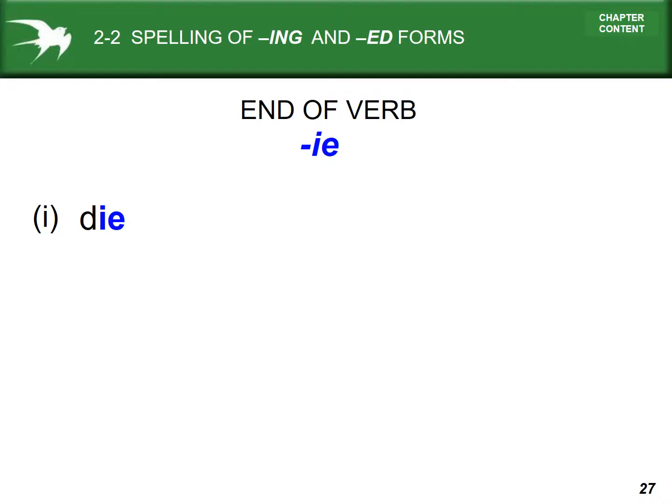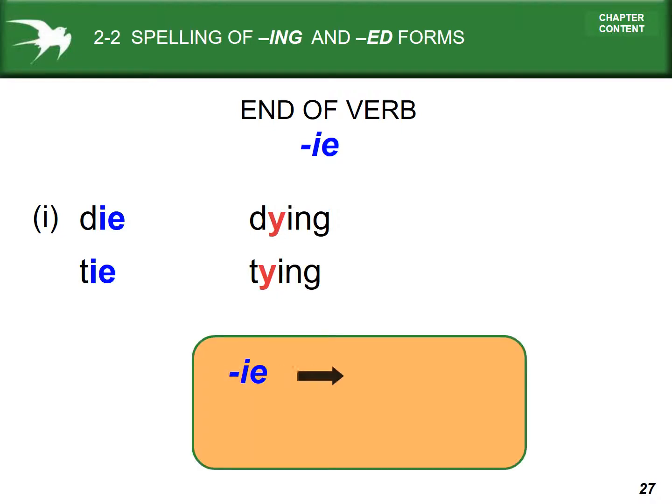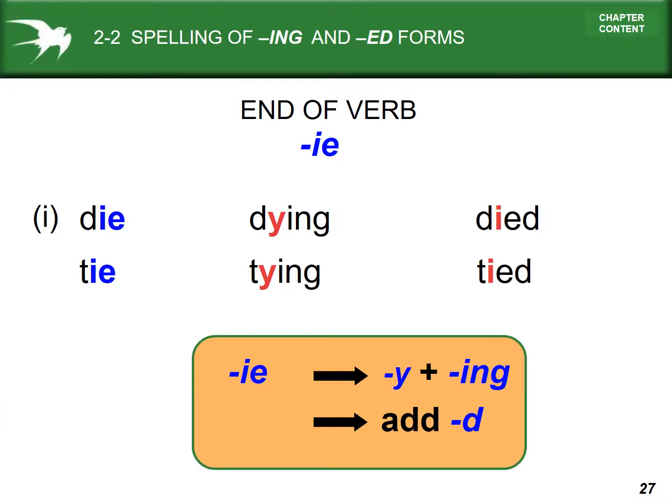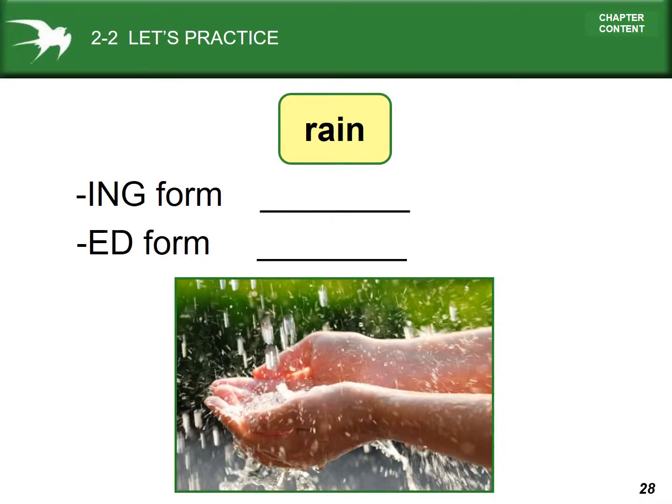Now, if the verb ends in IE already, like die, becomes dying. Tie, the same, tying. But the ed form is simple. We just add D. So let's practice these briefly.